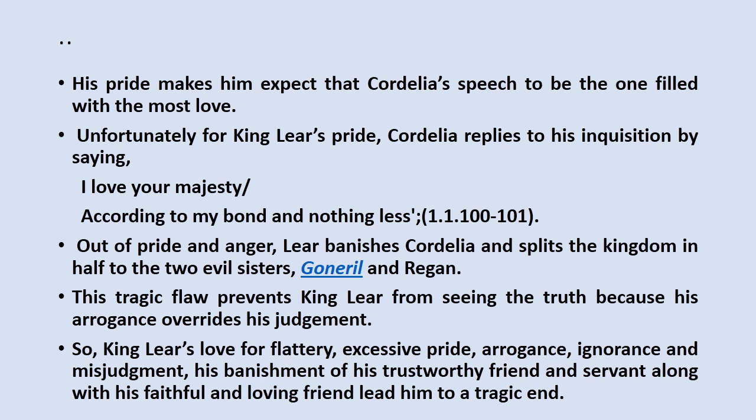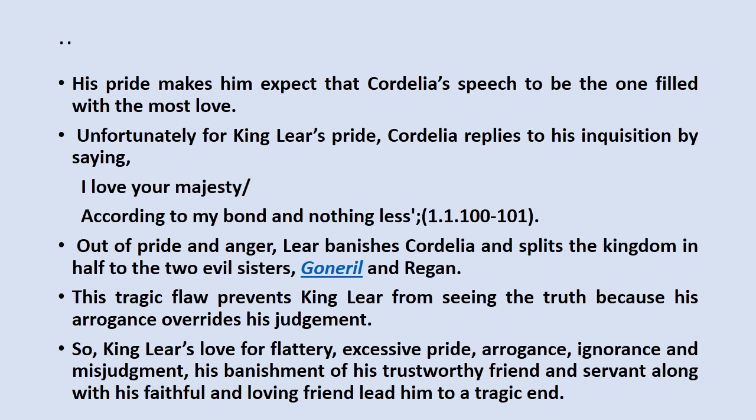Unfortunately for King Lear's pride, Cordelia replies to his inquisition by saying, "I love your majesty, according to my bond, and nothing else." Out of pride and anger, Lear banishes Cordelia and splits the kingdom in half between the two evil sisters, Goneril and Regan.